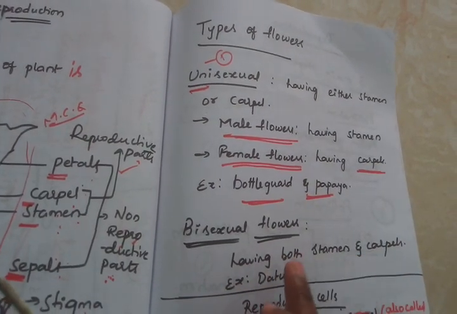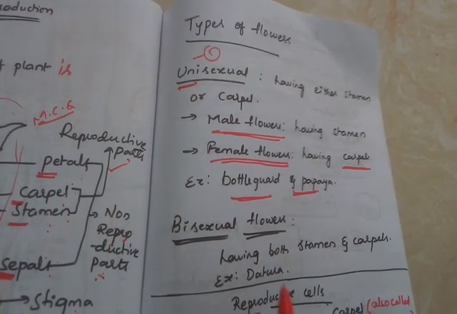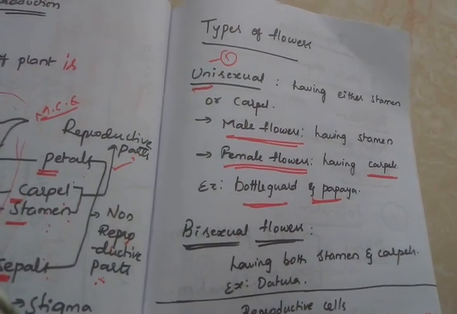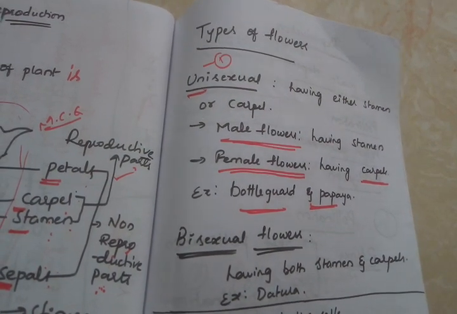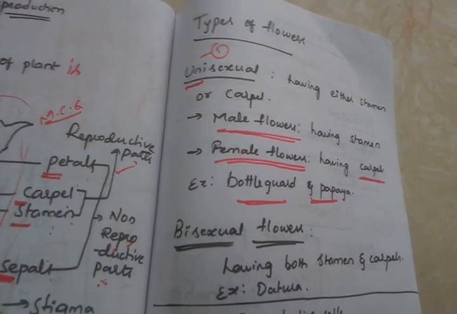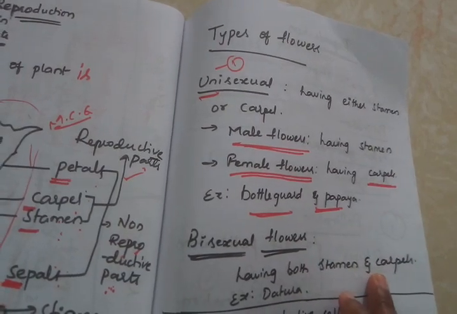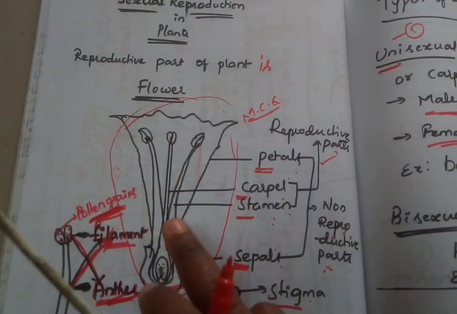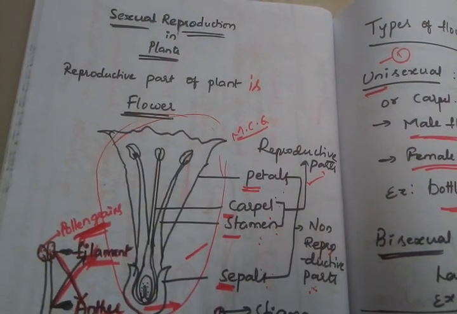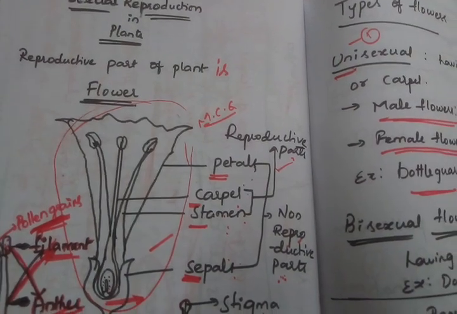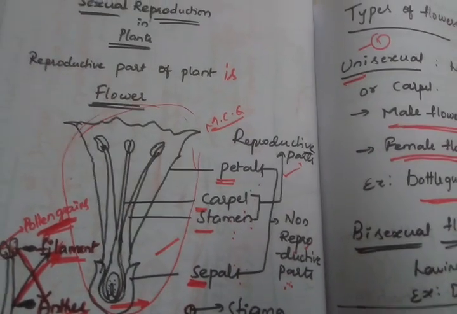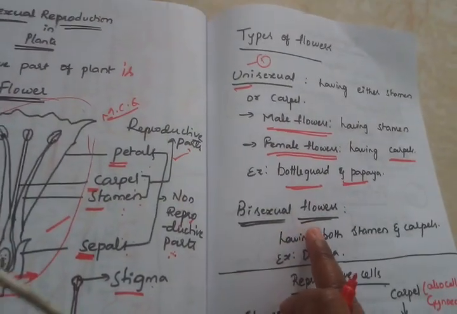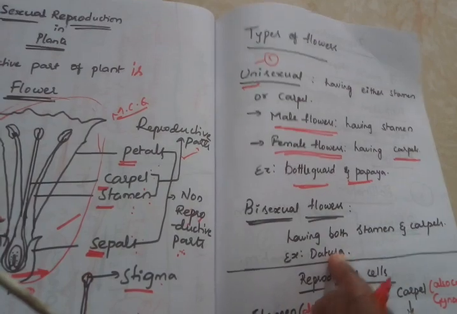Come to the bisexual flowers. Having both stamen and carpel in the same flower, like what we have seen now, the hibiscus flower, and that hibiscus flower is a bisexual flower, and datura is a bisexual flower. Many plants have bisexual flowers only. Here I drew this datura flower. Both the stamen and carpel are present in the same flower, so this is a bisexual flower. If it contains only either carpel or stamen, that is considered a unisexual flower. So based on the presence of the parts, there are two types of flowers, bisexual and unisexual.